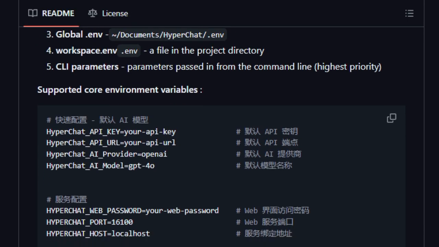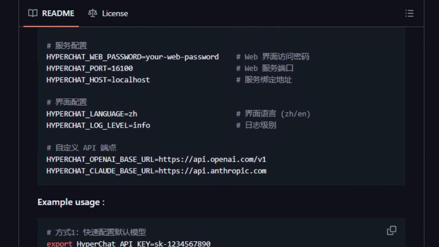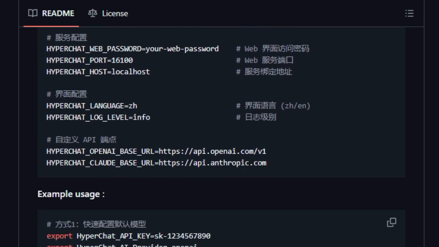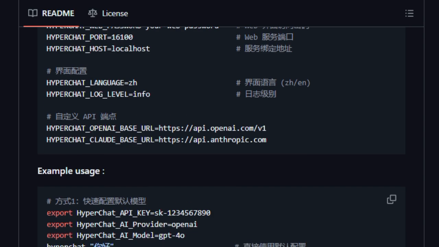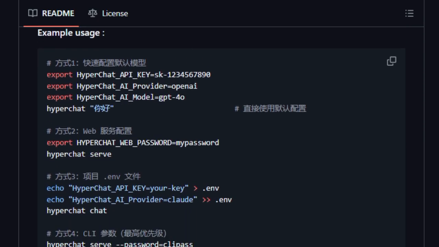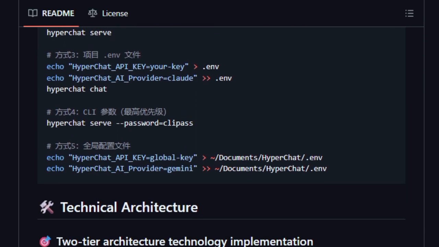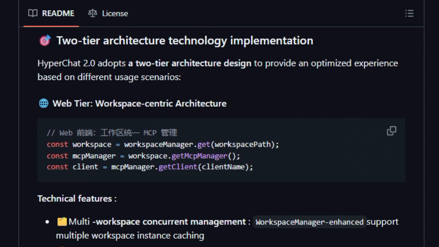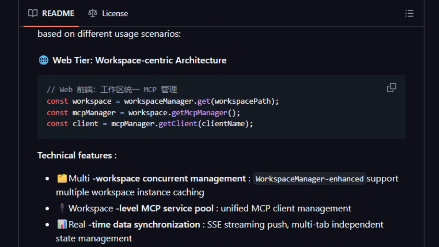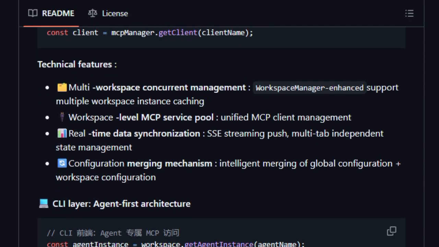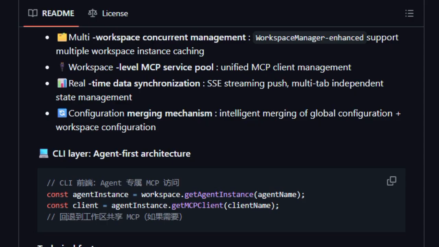HyperChat also supports migration. Your .hyperchat config folder carries your agents, memory, and tool definitions across machines or projects seamlessly. The dual mode GUI workspace plus CLI agent mode lets you work how you prefer. When you want visual management, use the workspace. When you want quick responses or automation, use the CLI.